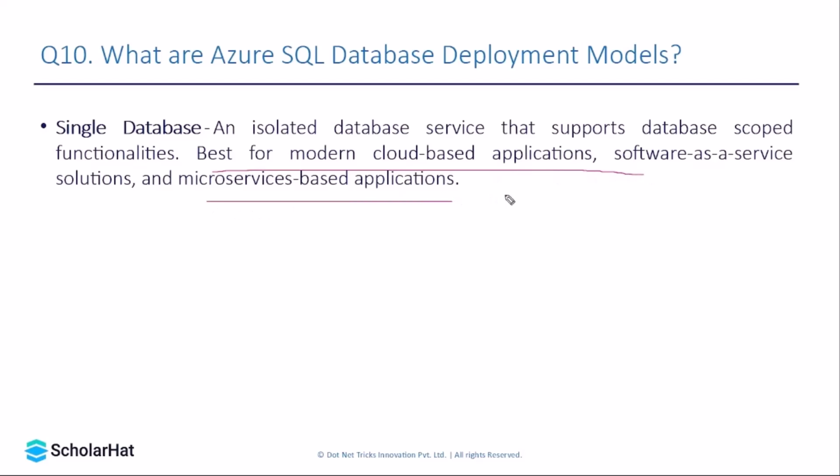In a microservice architecture, we have multiple databases, one per service. The single database instance is best suited for those kinds of applications where you can have a per database instance, and it can also be useful in a software as a service solution like Azure App Service.